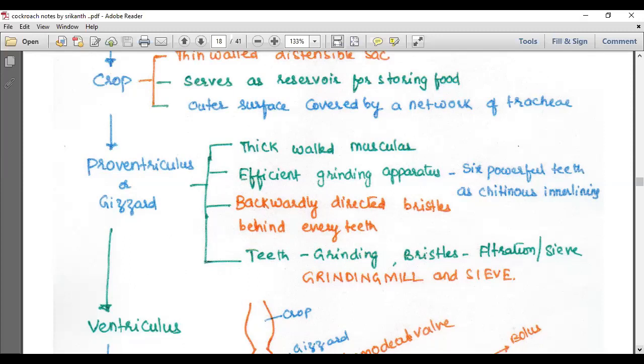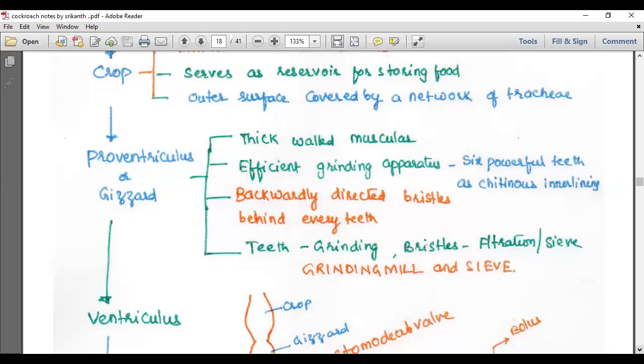The teeth are for grinding and the bristles for filtration, acting as a sieve. So ultimately, we declare that the gizzard is a grinding mill or sieve. Okay.